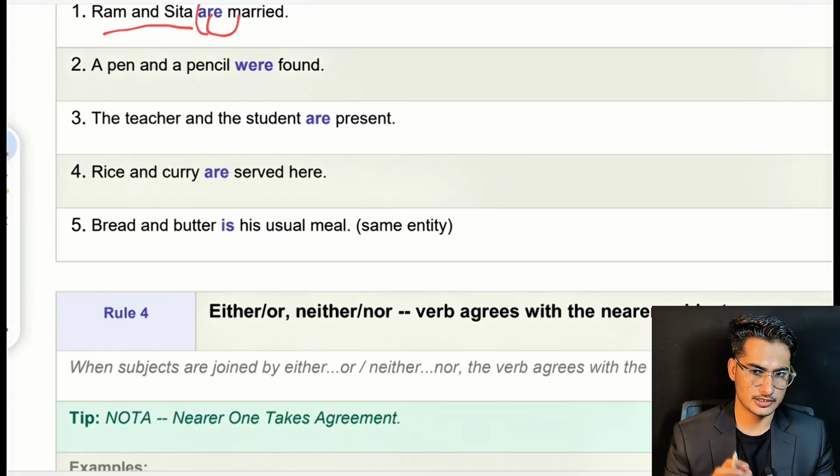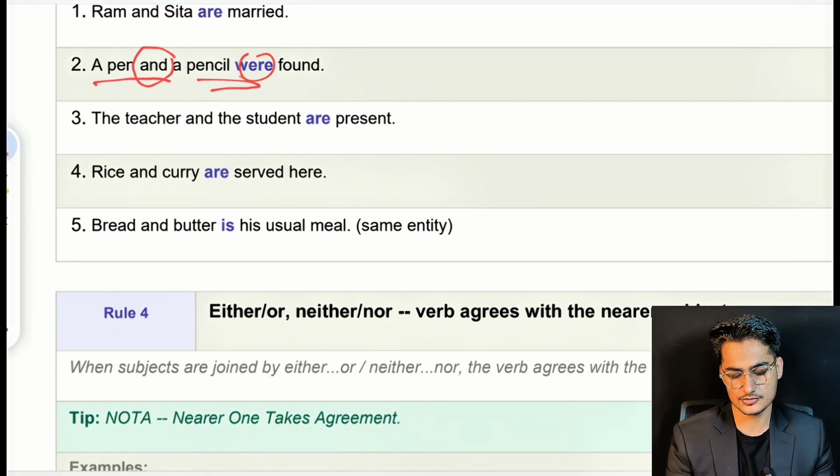They are acting in plural form. Our next sentence is: a pen and a pencil were found. Because there is this and, we have to use were instead of was.